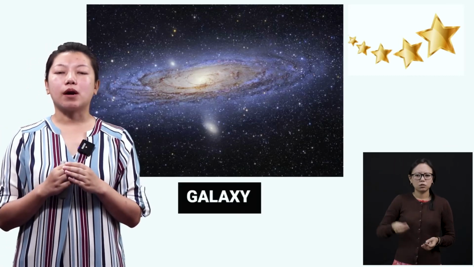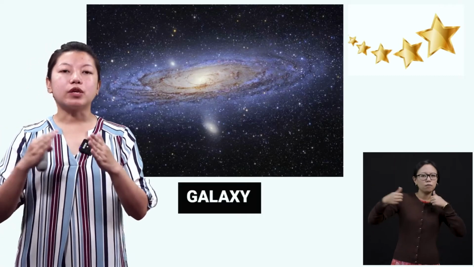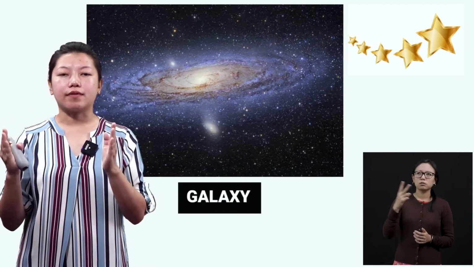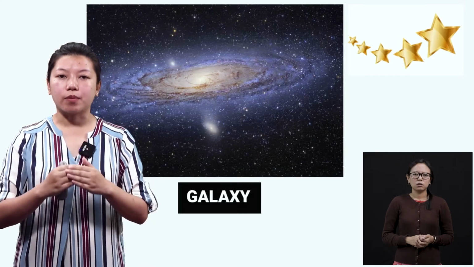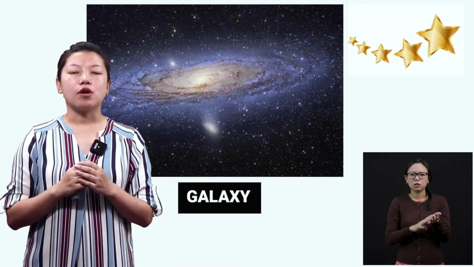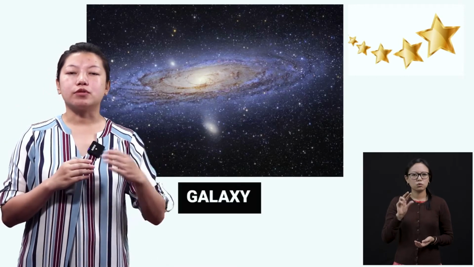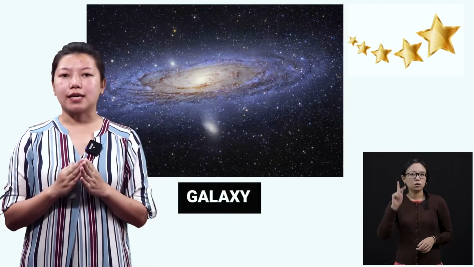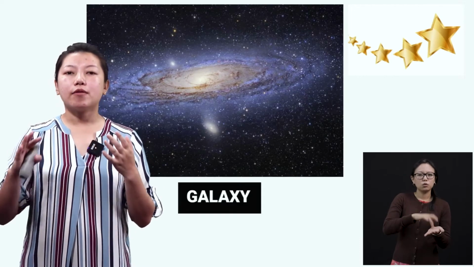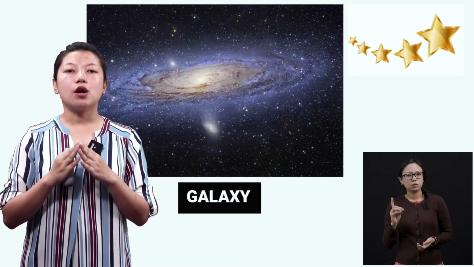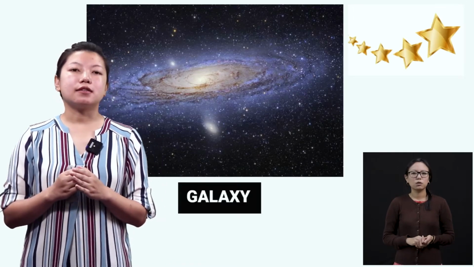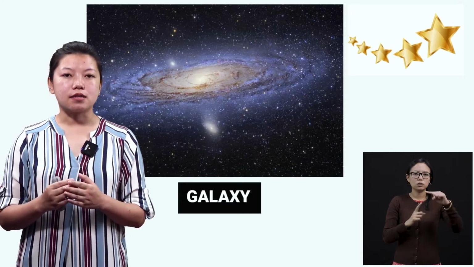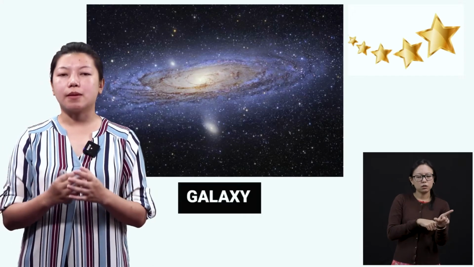So when we talk about the heavenly bodies, we don't check the distance of the heavenly bodies with kilometers, like the kilometer from Dimapur to Mokokchung or the kilometer from Mokokchung to Tuensang. We don't count like that. Since they are very far away from one another, we count them in light years. So these light years you will study in your higher classes where you will understand even better.